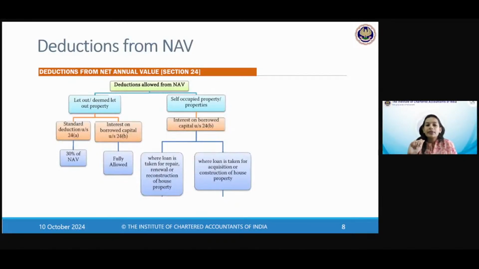And then there is interest on borrowed capital. So if you have taken any loan for the purpose of purchase of a property or construction of a property or repair of a property, then we'll allow you that also.